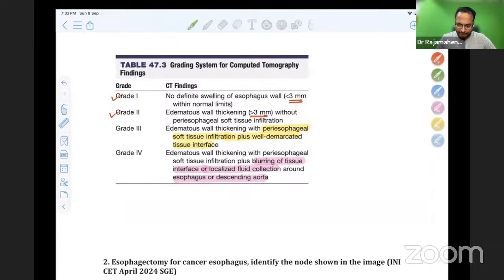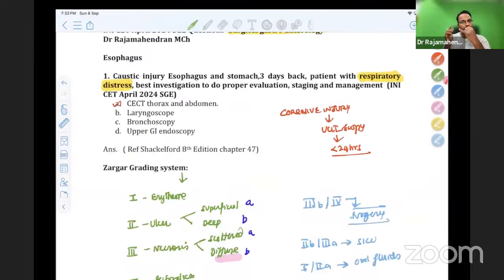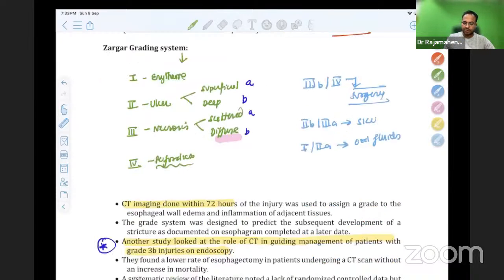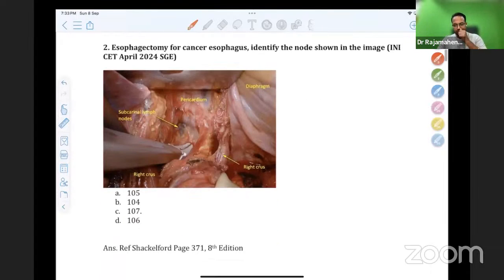So the simple question: how will you evaluate a corrosive patient with respiratory distress? Both CT and endoscopy can be done. Since there is a wording on respiratory distress, we can go for CT thorax and abdomen. Okay, that is the answer for the first question. We have around 20 to 25 questions from GIT. Let us see one by one.